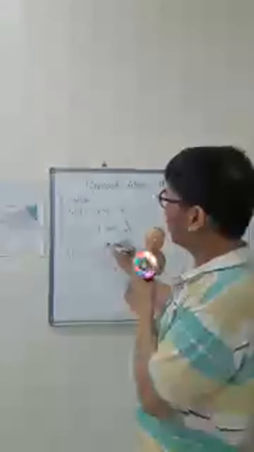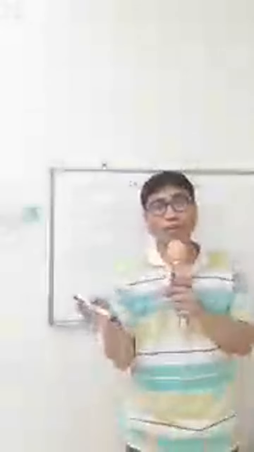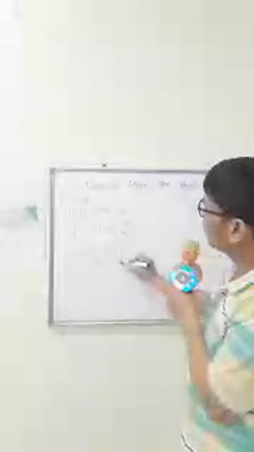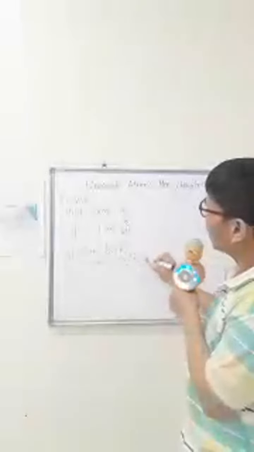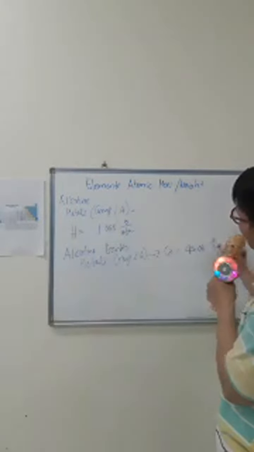Okay, now we go to the alkaline earth, group 2A. Alkaline earth metals. So you don't have to memorize everything. Just choose which among them are very, very common. Okay? So let's say I will take group 1A and group 2A. I will take, for example, calcium. Right? Calcium, the atomic mass is 40.08 gram per atom, right?